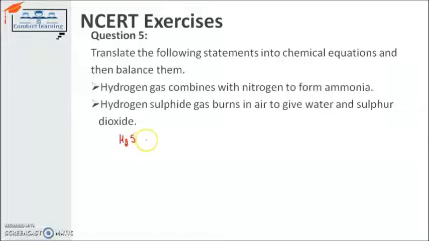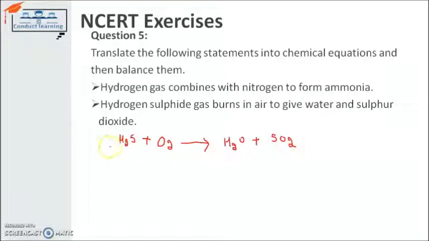When it burns in the presence of air, that means we are burning it in the presence of oxygen, O2. It gives us what? It gives us water and sulfur dioxide. That means the products are H2O and SO2, sulfur dioxide. Now check the number of atoms on both sides, reactant and product side, and after that, if it's not a balanced equation, then try to balance it.